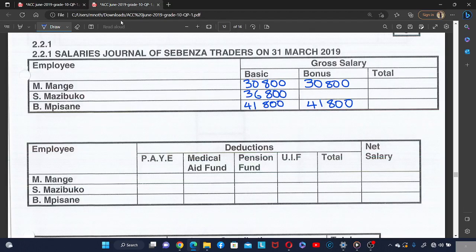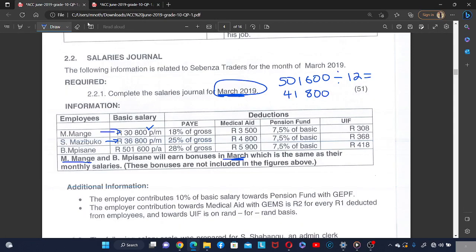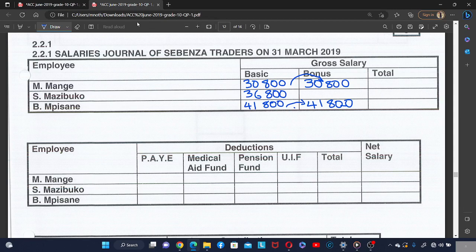So their monthly salary for Mange is 30,800, which is the money that he is going to get for a bonus. And then also Pisane, his monthly salary is 41,800. So therefore, he's going to get a bonus of 41,800. Okay, so they did not say anything about the bonus of Mazibugo, meaning that Mazibugo is not going to get a bonus this month.